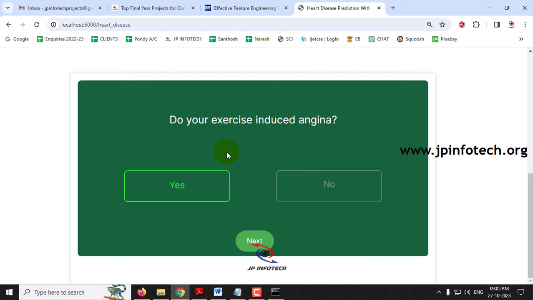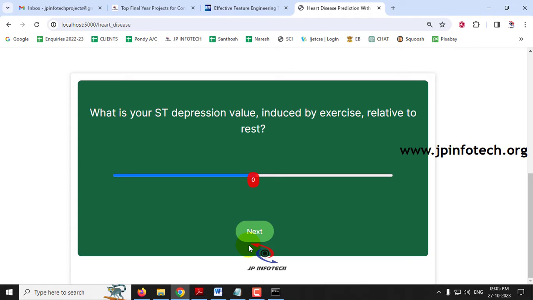Do you have exercise induced angina? Let me click the answer as no for this case and then click next. What is your ST depression value induced by exercise relative to rest? My value I will enter as 1, and then click next.